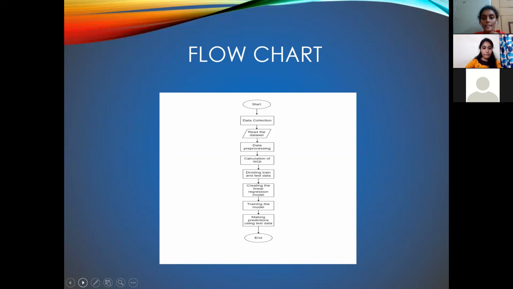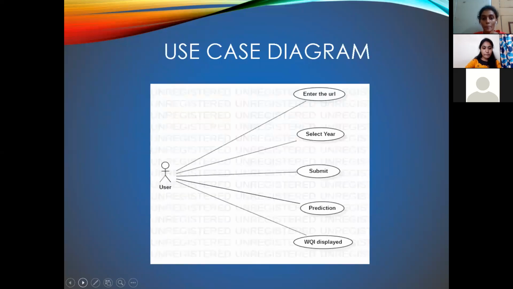Now let us discuss the use case diagram. After executing the Python code, a URL will be generated. After opening the URL, the user can select the year from the drop-down box on the HTML page and submit it. After submitting, our model predicts the water quality index and it will be displayed.